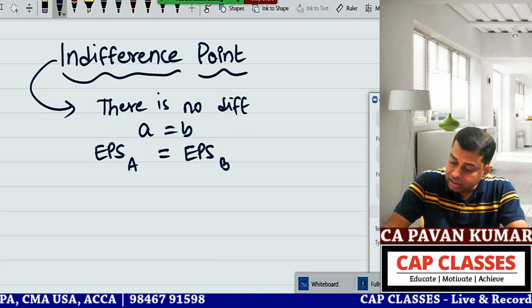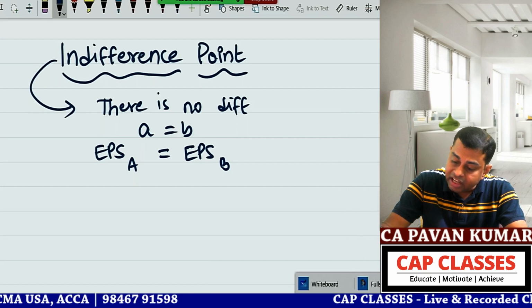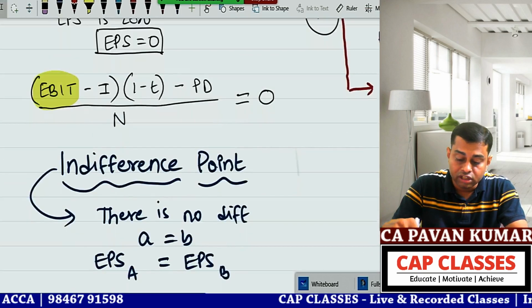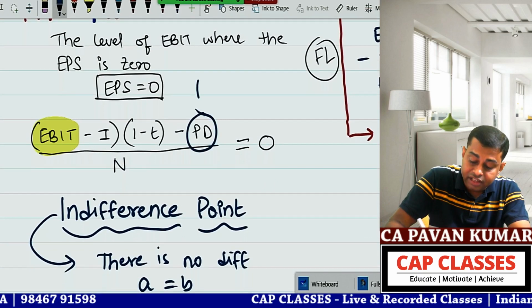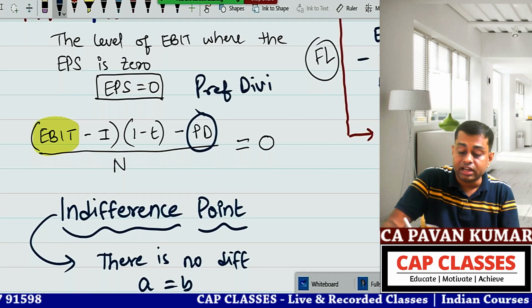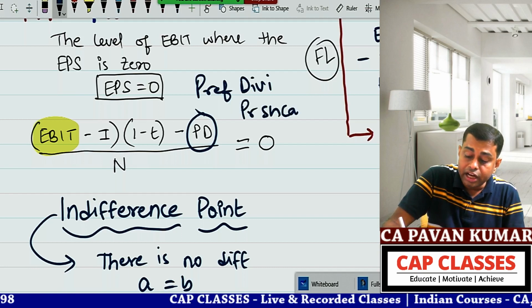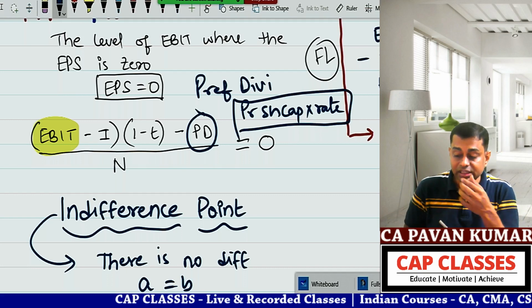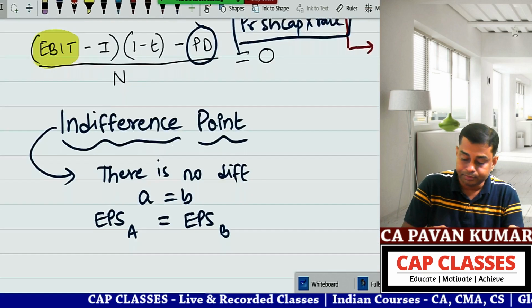Okay, so there is some doubt. What is that? Sir, what is PD? PD means preference dividend. It is the dividend payable on preference share capital. Take the preference share capital times the rate of dividend, whatever they have given in the question. That is PD.